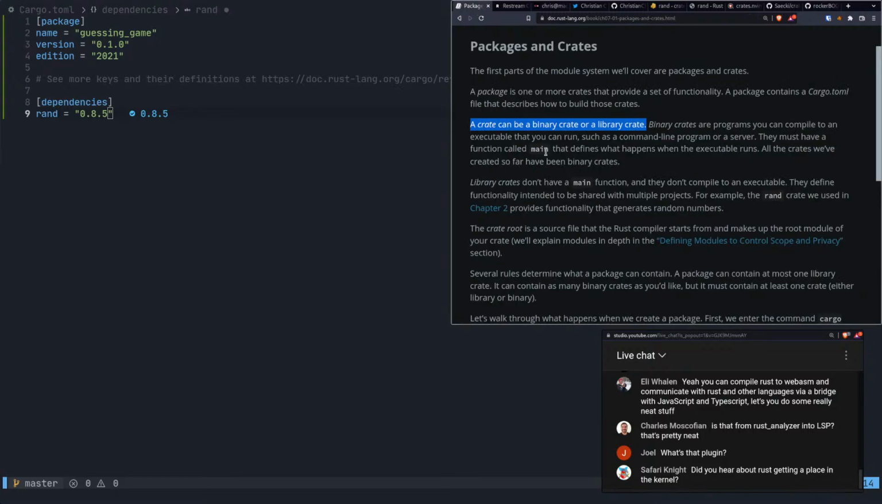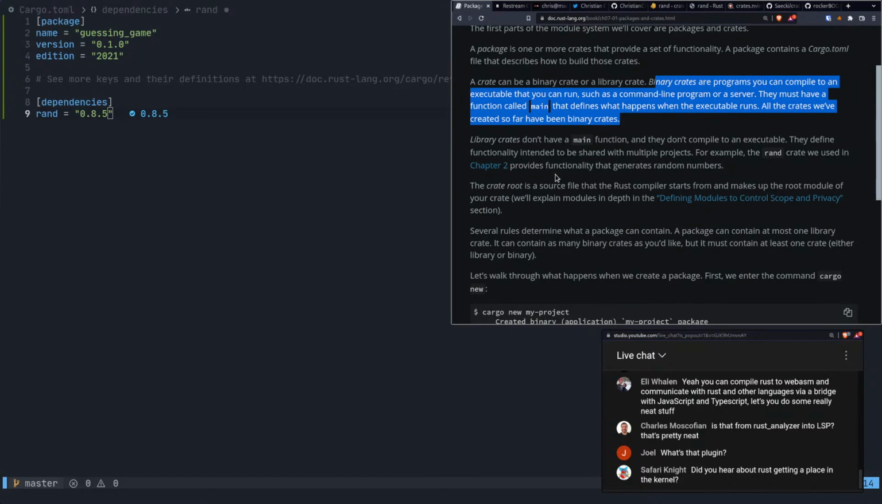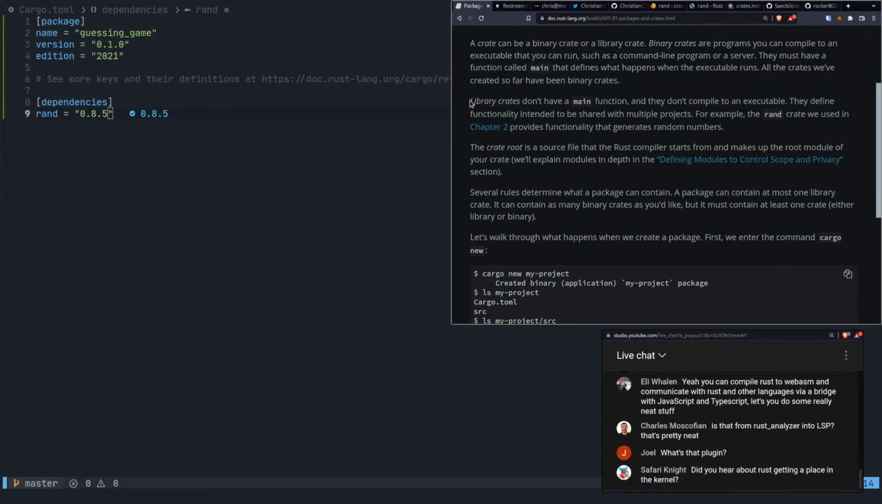All right, I wanted to show that off, but let's get through some of this stuff. A crate can be a binary crate or library crate, so we went over what the difference was. Binary crates are programs you can compile into an executable that you can run, such as a command line program or server. They must have a function called main that defines what happens when the executable runs. All the crates we've created so far have been binary crates. Really? Yeah, I guess they have been in a way, because we've been running them.